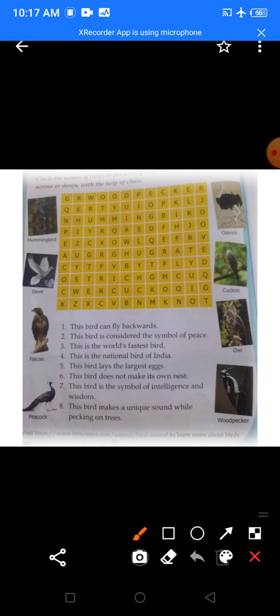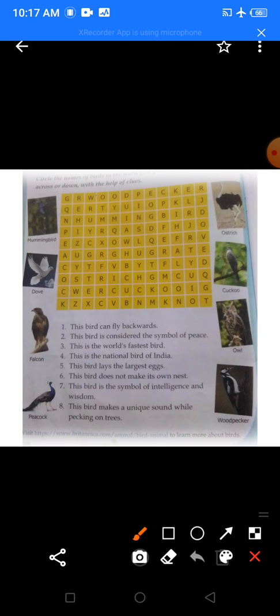Now, then let's read the fifth question. This bird lays the largest egg. Now, which bird lays the largest egg? This is the ostrich. Yes? So, you have to find ostrich in the grid. Now, find ostrich. Can you all find ostrich?